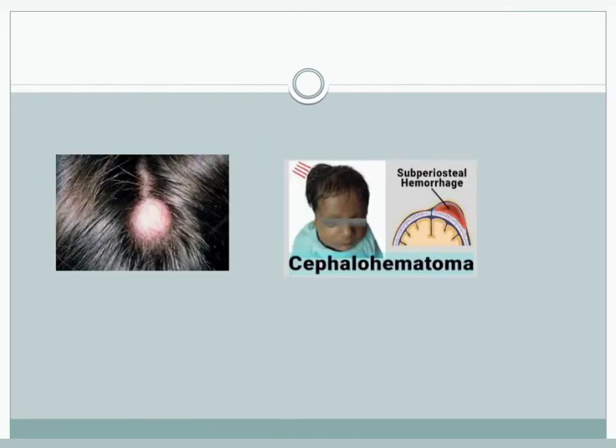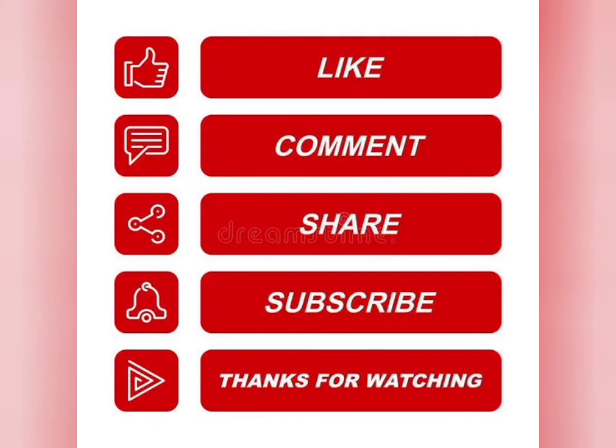Now we see about the sebaceous cyst. The first picture describes the sebaceous cyst and the second one is cephalohematoma. The sebaceous cyst is due to the presence of abundant sebaceous glands on the scalp, which is a common site for sebaceous cyst. And the cephalohematoma is the fluid collection deep to the pericranium. This was the description of the superficial temporal region and the scalp. Thank you.